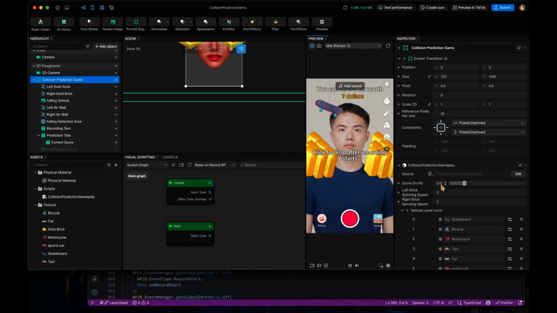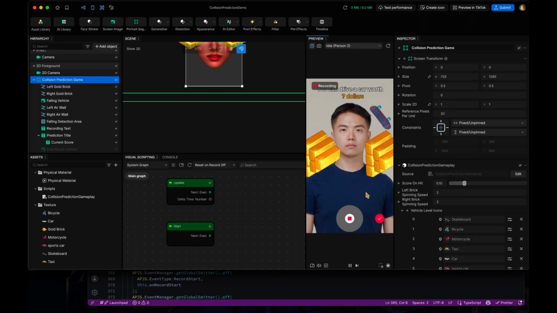And let's see. As I just mentioned, you guys can change the score on hit to make the scores go up faster or slower. If I set it to 0.1, you can see, if I start recording and let it go, it will hit both bricks.